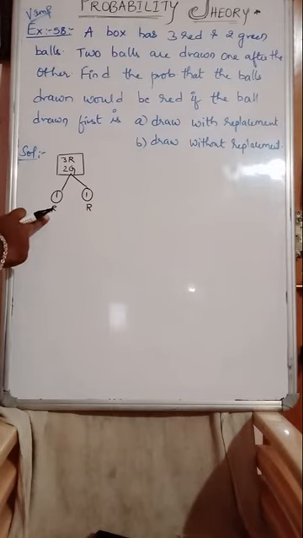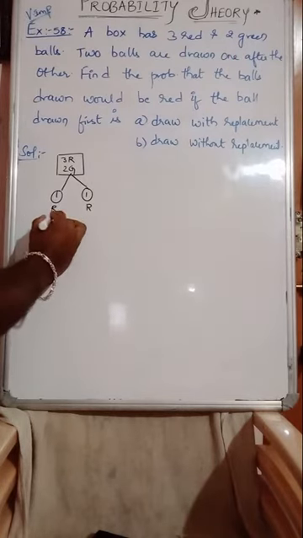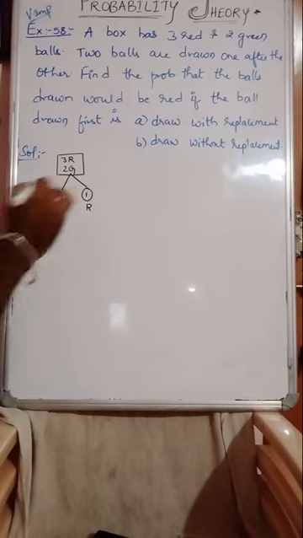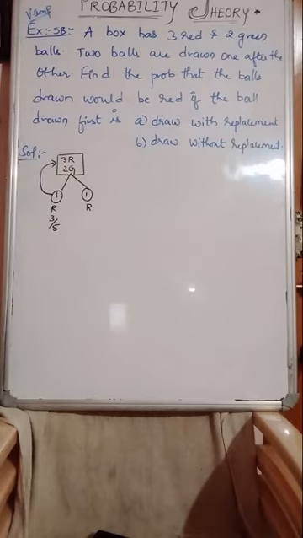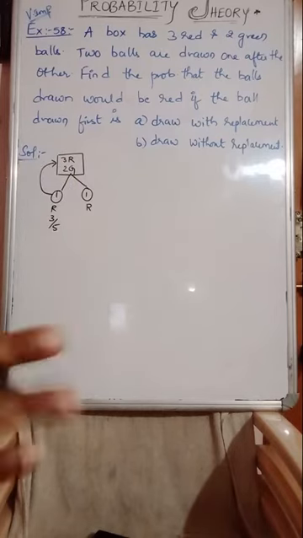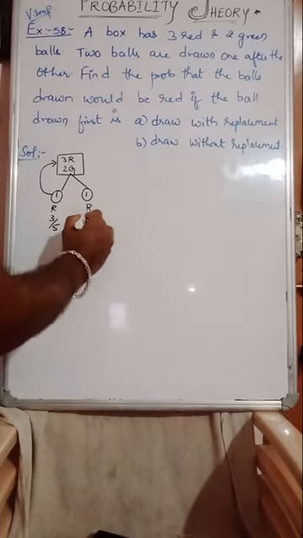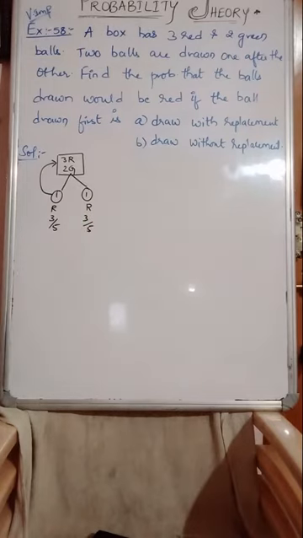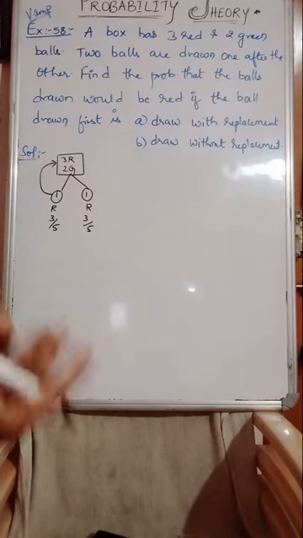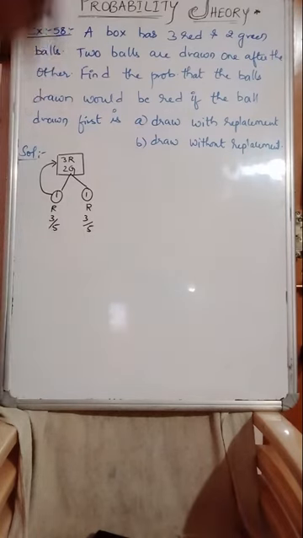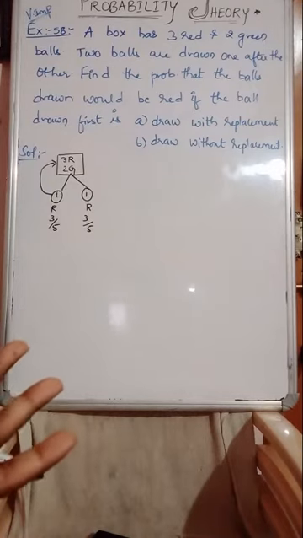Without replacement, sorry, with replacement. With replacement means first getting a red ball will have the probability 3 by 5. And again you are replacing this back. When you are replacing this back, balls will not get affected. Again getting red will become 3 by 5 only. Isn't it? First ball red you have taken, that probability is 3 by 5. Again you kept it back. Again red is selected. Again that probability will be 3 by 5.